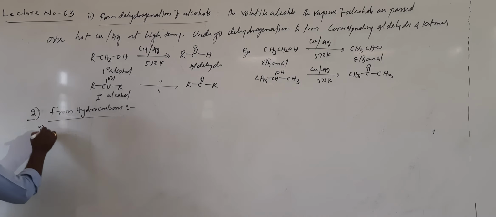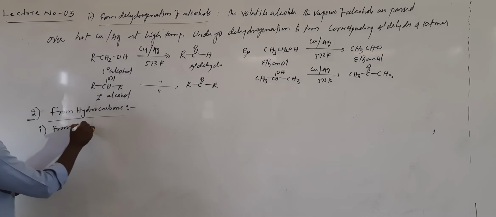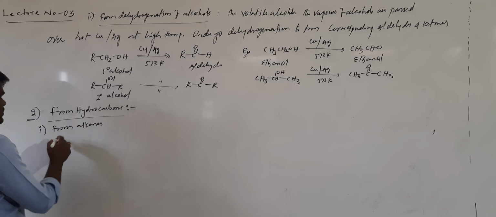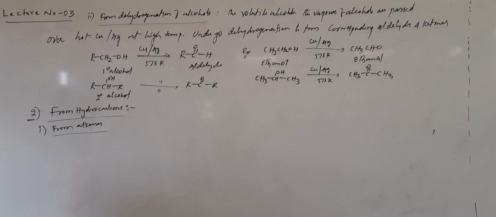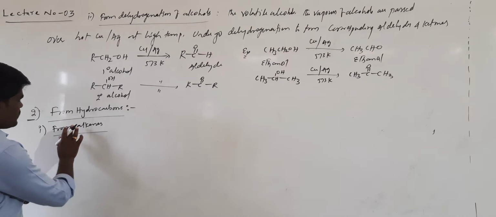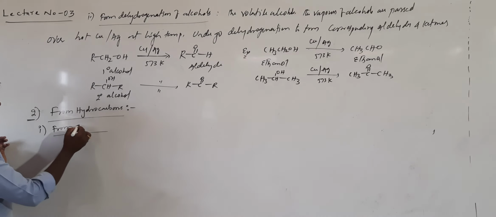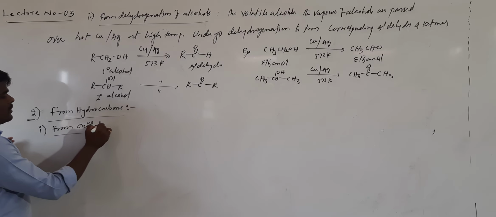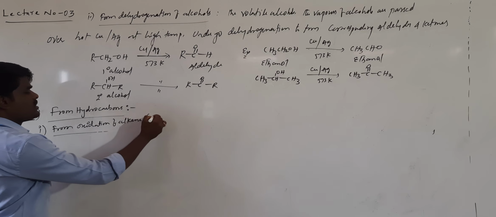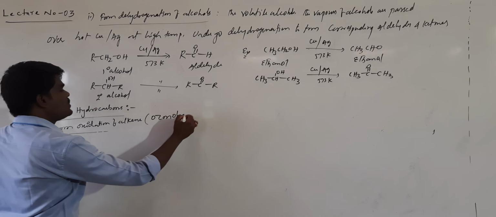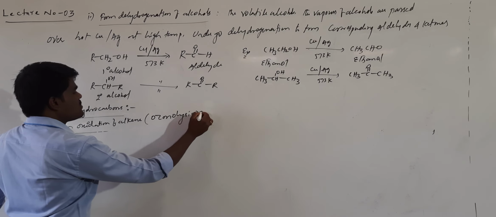Within this, the first method is from alkenes. This is also called the oxidation of alkenes. This particular method is also called ozonolysis.